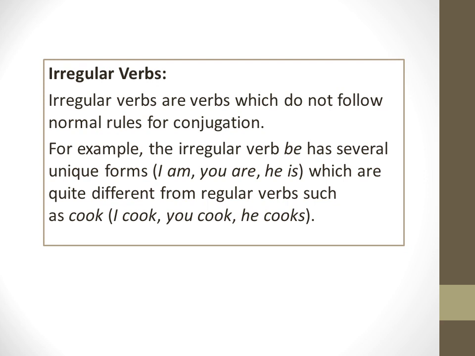Irregular verbs are verbs which do not follow normal rules for conjugation. Conjugation means change of tenses. For example, the irregular verb be has several unique forms. That means be takes the forms am, is, are, etc., which are quite different from regular verbs such as cook. We can say I cook, you cook, he cooks.